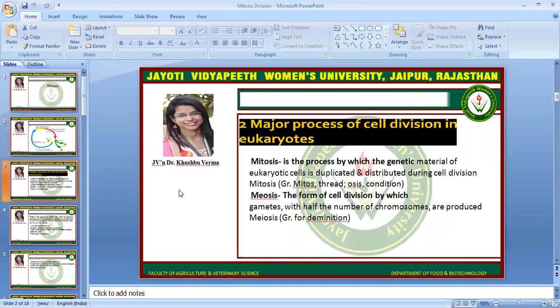each mitosis division. If we discuss the major processes of cell division in eukaryotes, there are two types of cell division process. First is mitosis, second is meiosis. Mitosis is the process by which the genetic material of eukaryotic cells is duplicated and distributed during the cell division. And in the case of meiosis, it is the form of cell division by which gametes with half the number of chromosomes are produced. So this is known as the meiosis process.